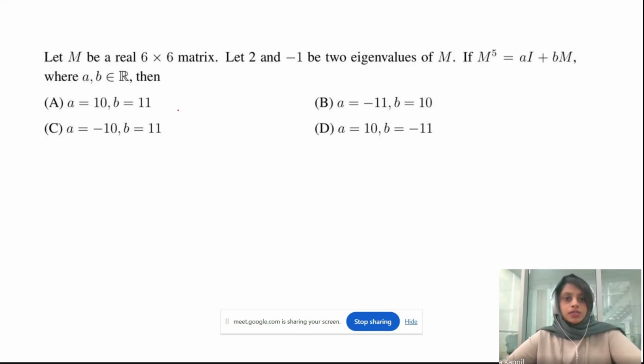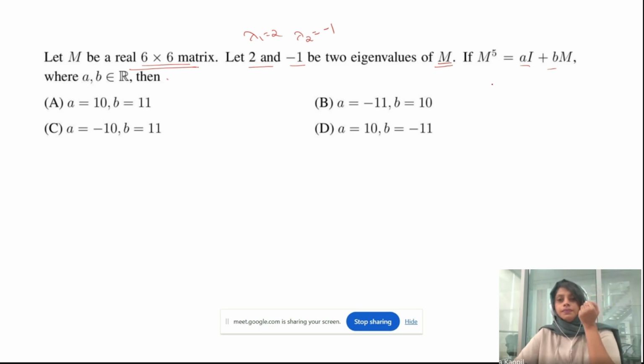Now this question is related to the eigenvalues of a matrix. Here M is a real 6 by 6 matrix, and 2 and minus 1 are two eigenvalues of M. So lambda 1 is 2, lambda 2 is minus 1, eigenvalues of M. The equation corresponding to the matrix M is given: M to the power of 5 is equal to aI plus bM, where a, b are some real numbers. Then you just have to find the values of a and b.